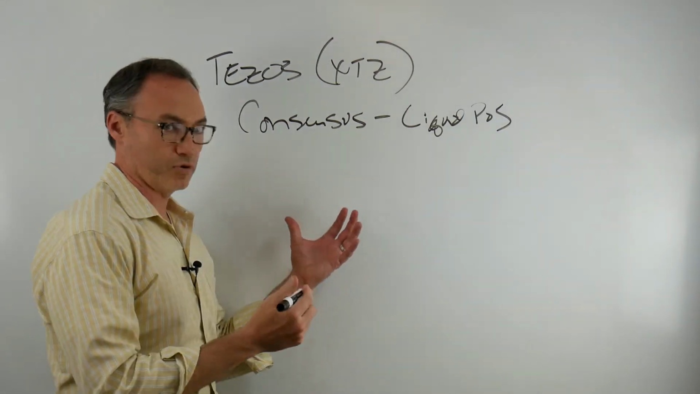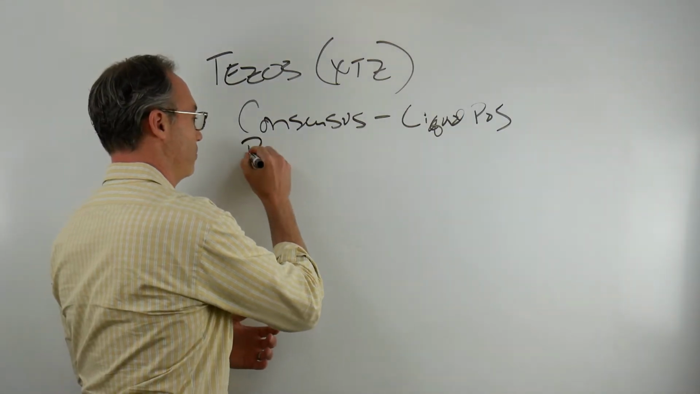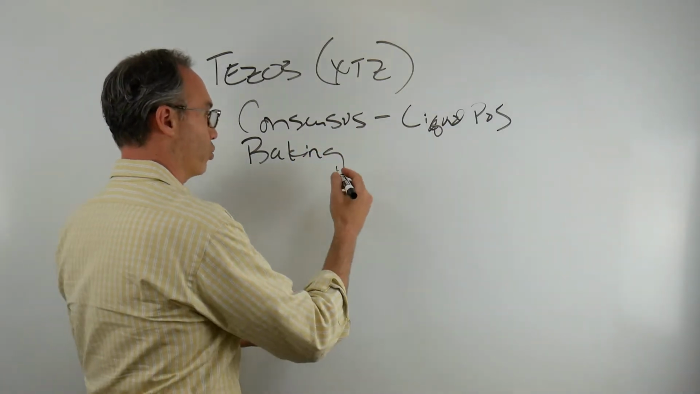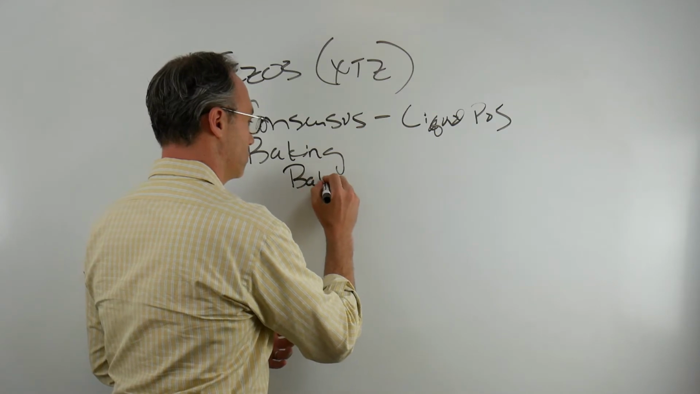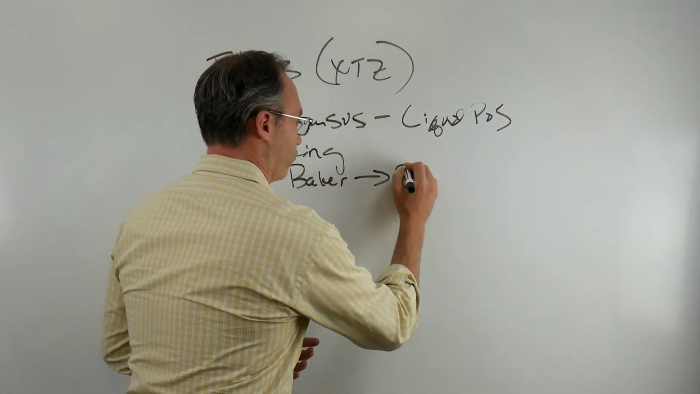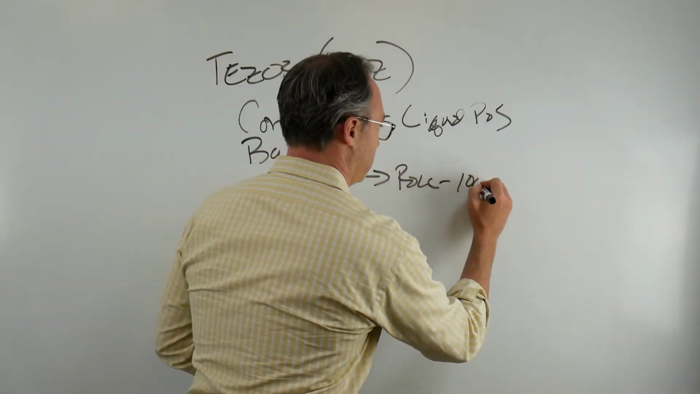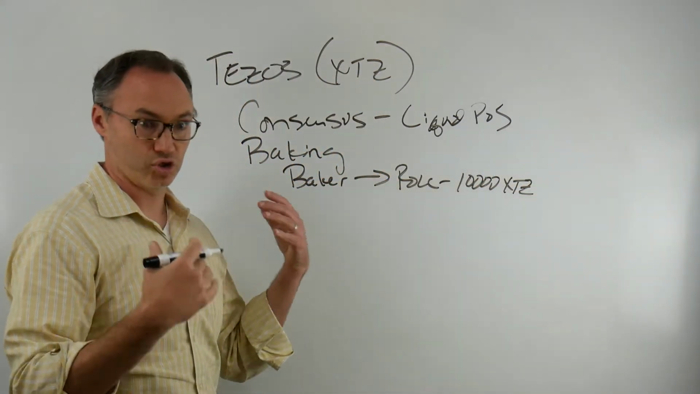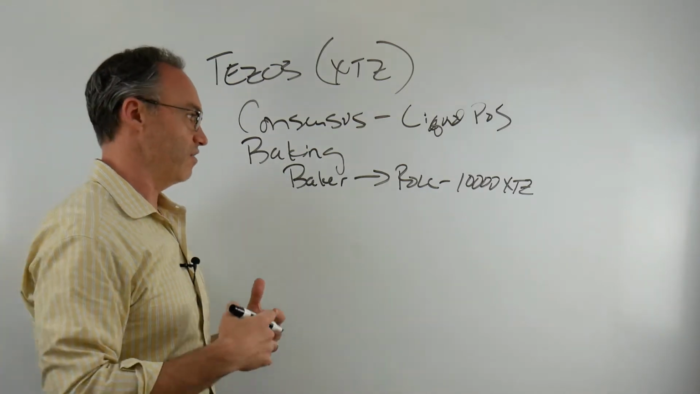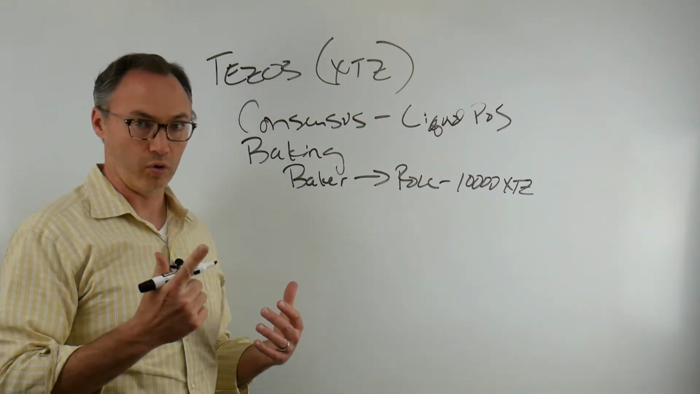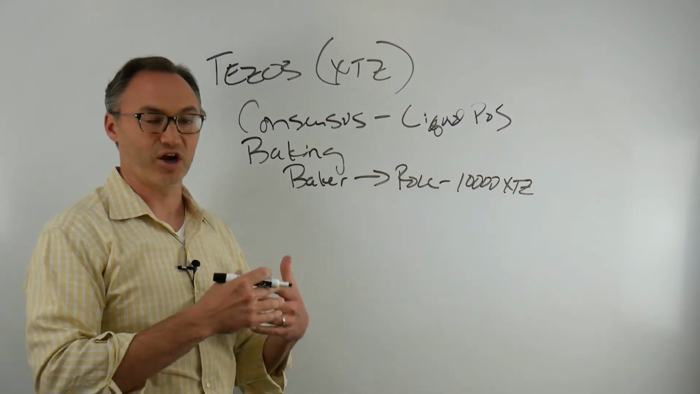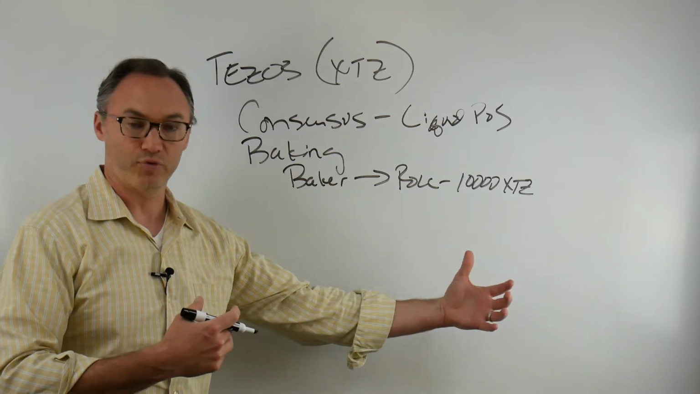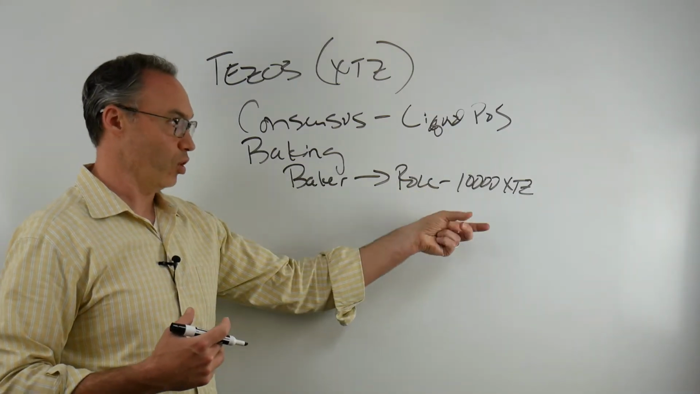Well, what they have is liquid proof of stake, and they don't actually call it staking, they call it baking. And you'll see why in just a moment. Now, in order to be a baker, I have to have what's called a roll. And a roll is 10,000 XTZ tokens, 10,000 Tezos tokens, in order to be a baker. If I have one roll, I can put my roll in to be a baker. If I have 3 rolls, I can put all 3 rolls in. But a roll is 10,000.